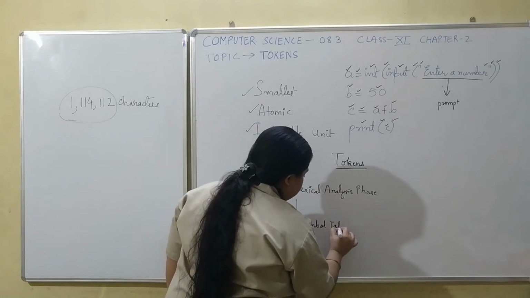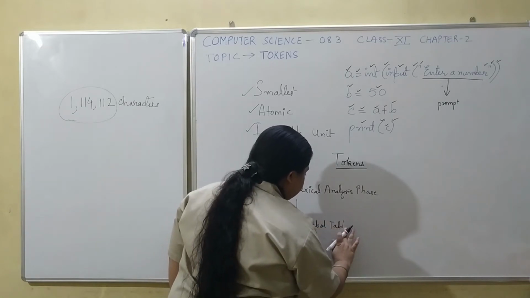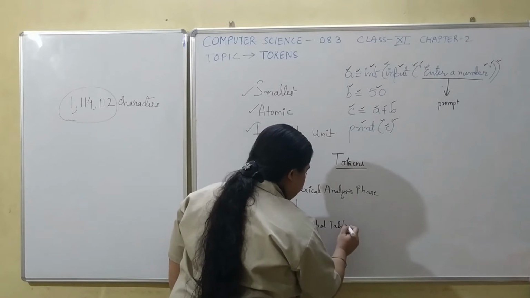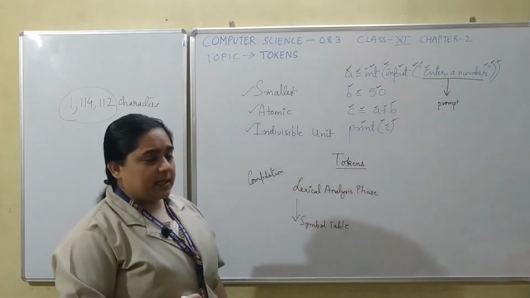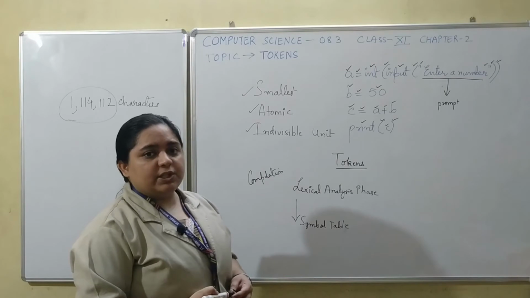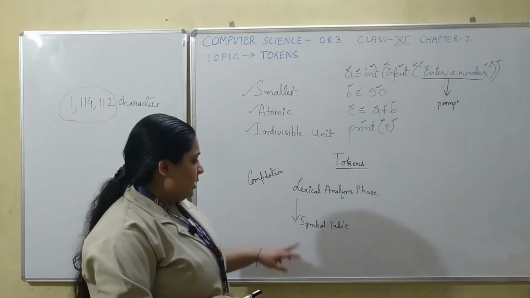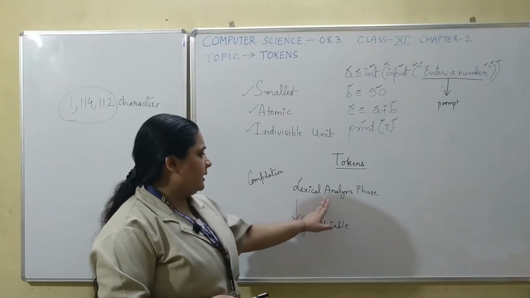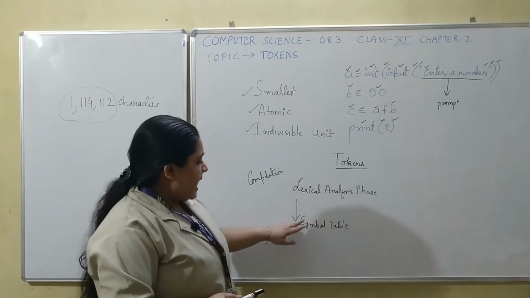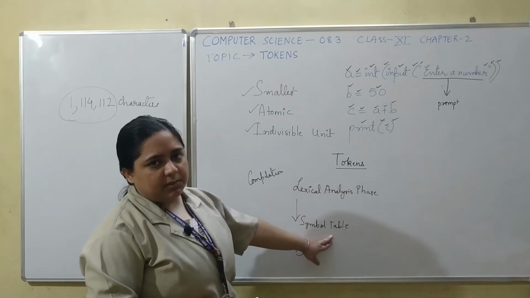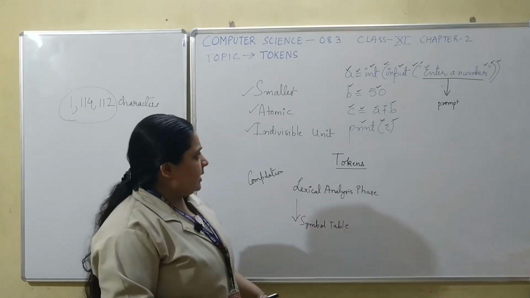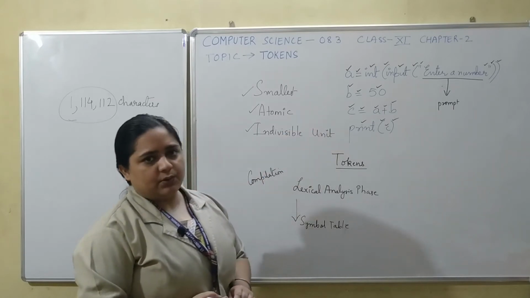Because Python is a language which is basically an interpreter based language, but it also uses an inbuilt compiler to generate the internal bytecode. Hence, it also does the lexical analysis phase. And during that time, a symbol table is generated. Symbol table is a collection of all these tokens.